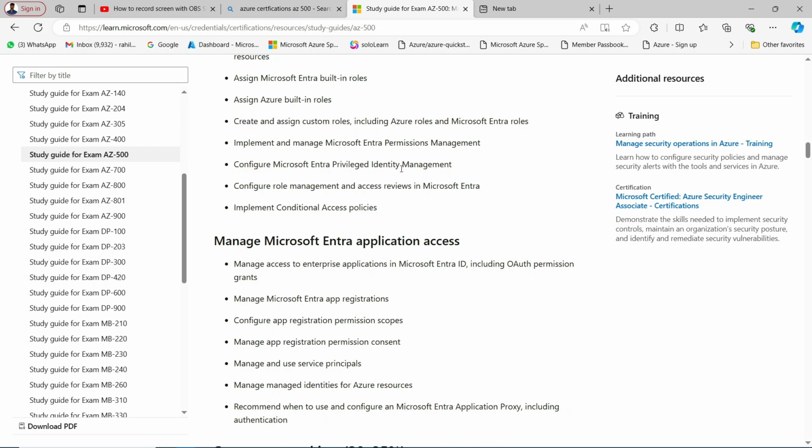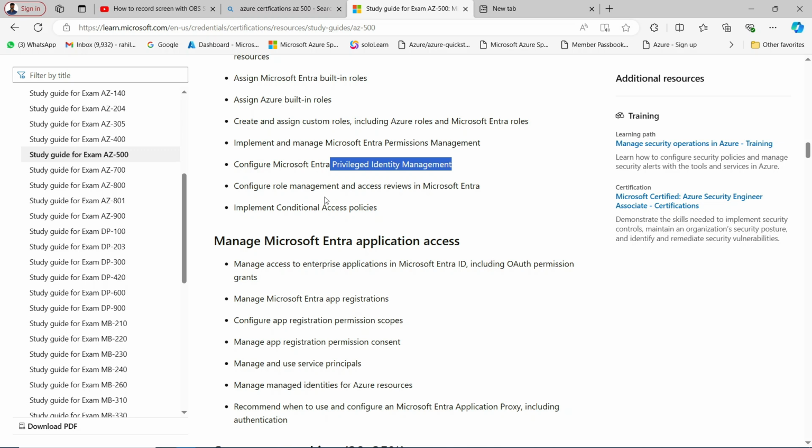Now we have PIM, or you can say Privileged Identity Management. The "system" part has been removed, so it is only PIM. We use PIM when we want to give access for some particular time. Let's say I want to use owner permission just to configure some resources. I cannot have it all the time, right? That is against the rule.